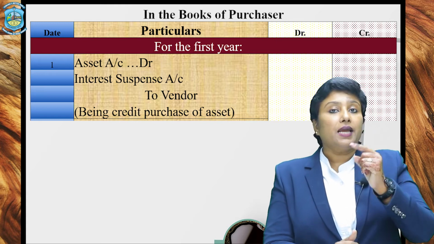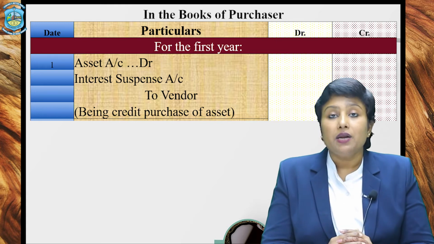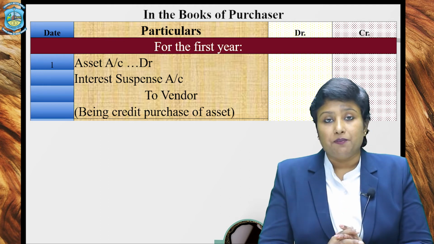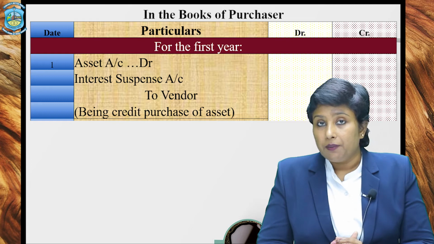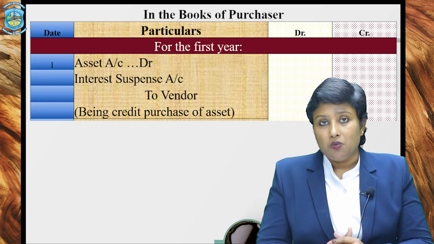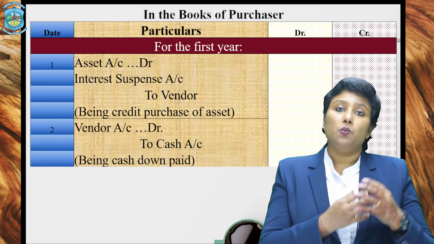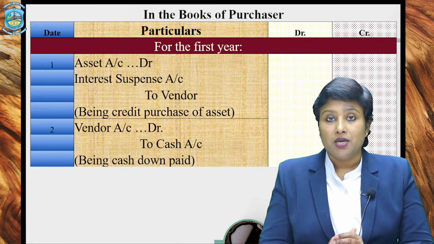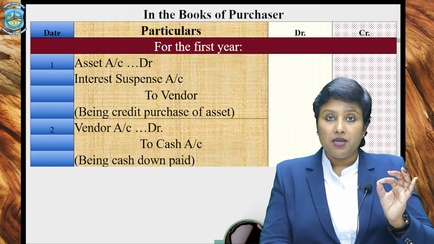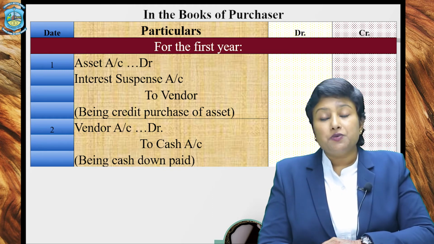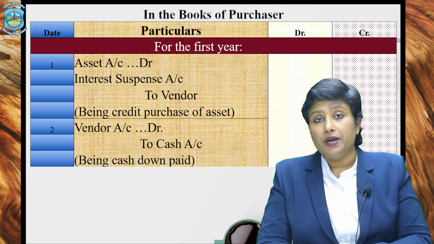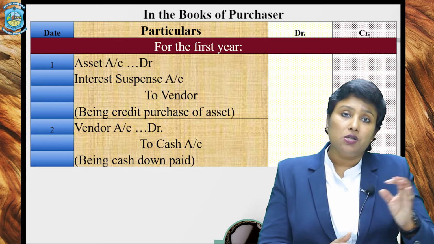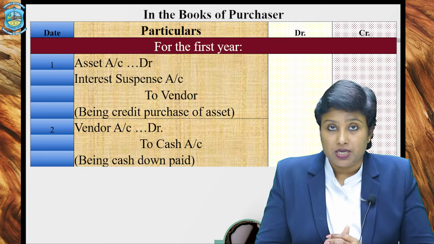Alright? Now the second entry could be of the down payment or cash down. And this is passed just the same as in the previous chapter. So vendor account will be debited and cash account or bank account will be credited. So the simple entry is vendor account debited to cash. Debit the receiver, credit what goes out. So at the time of down payment, only the amount of cash price which is paid as down payment shall be recorded in this particular entry as vendor account debited to cash. And this is also done immediately on the date of purchase.